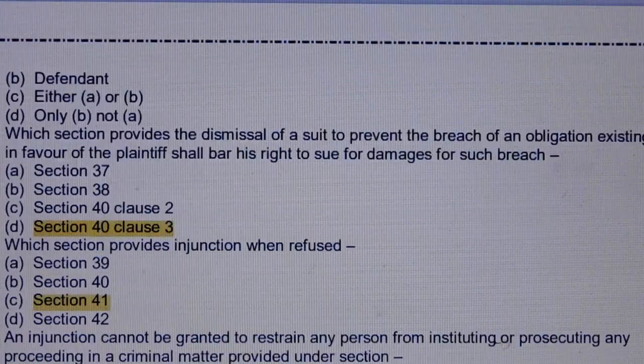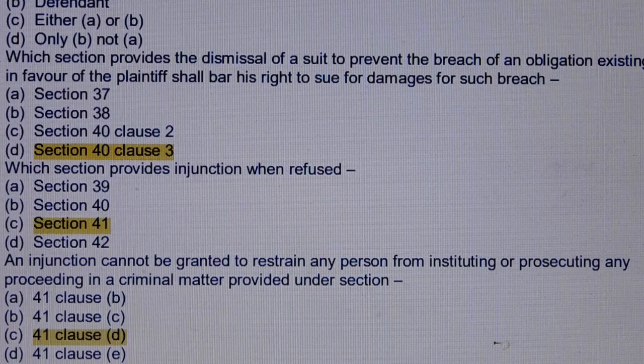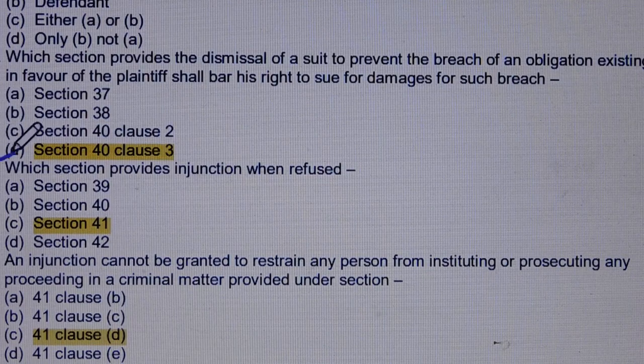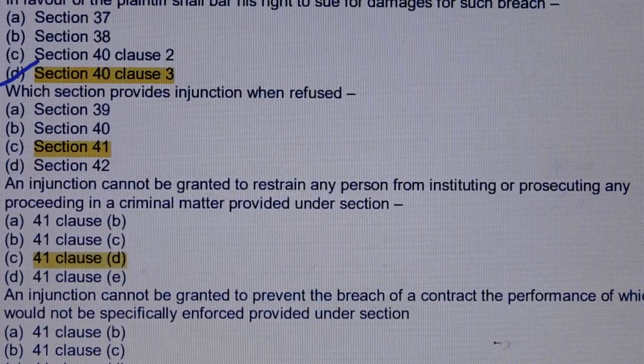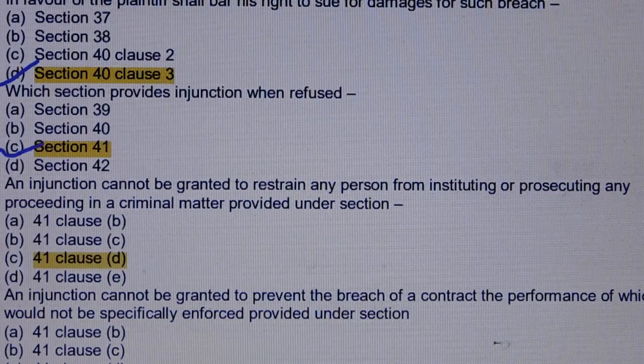Question number 111. Which section provides the dismissal of a suit to prevent the breach of an obligation existing in favor of the plaintiff shall bar his right to sue for damages for such breach? Answer is option number D, section 40, clause 3. Question number 120. Which section provides injunction when refused? Answer is option number C, section 41.